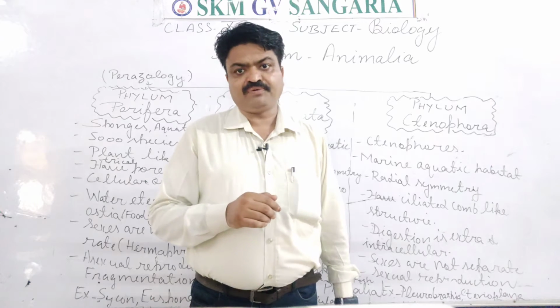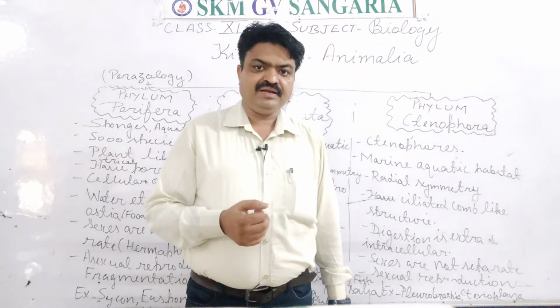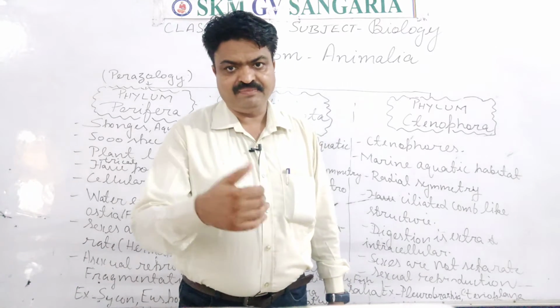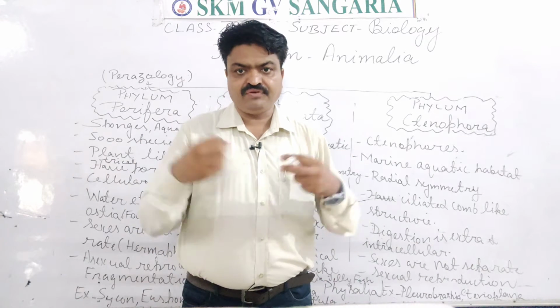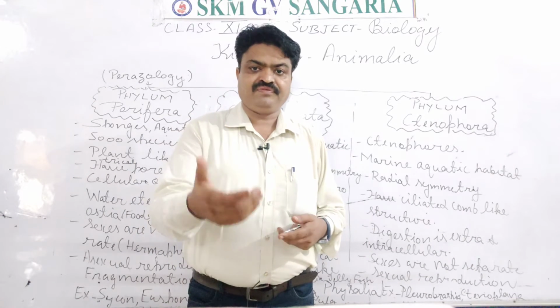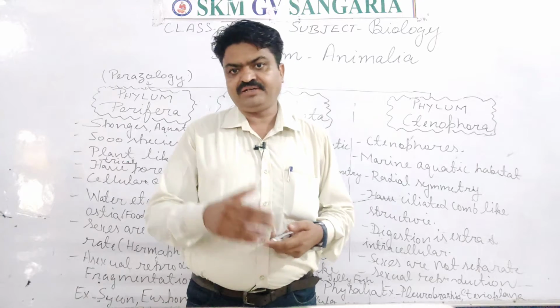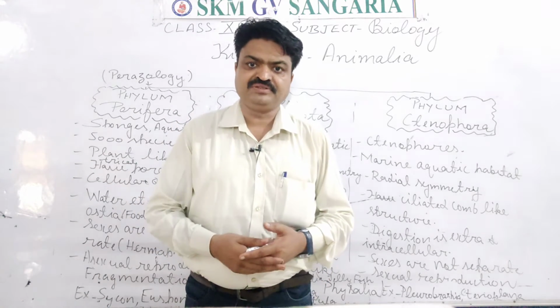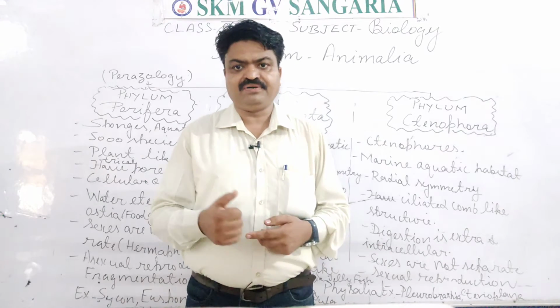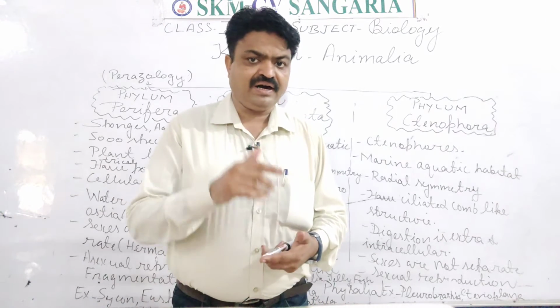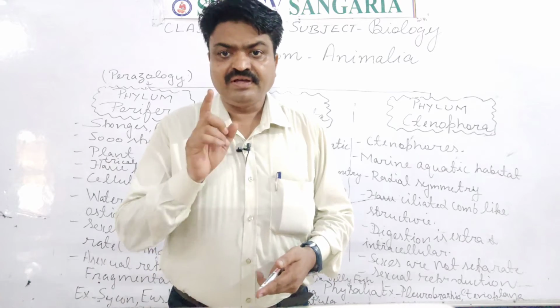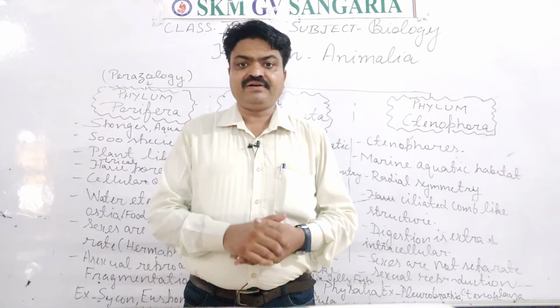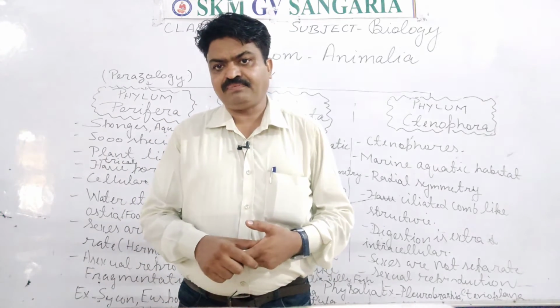For sexual reproduction, male gametes and female gametes are produced and fused together. After the fusion the zygote is formed, the zygote develops into an embryo, and from that embryo new sponges are formed. Like this, they also have asexual reproduction, students. Which mode of asexual reproduction?